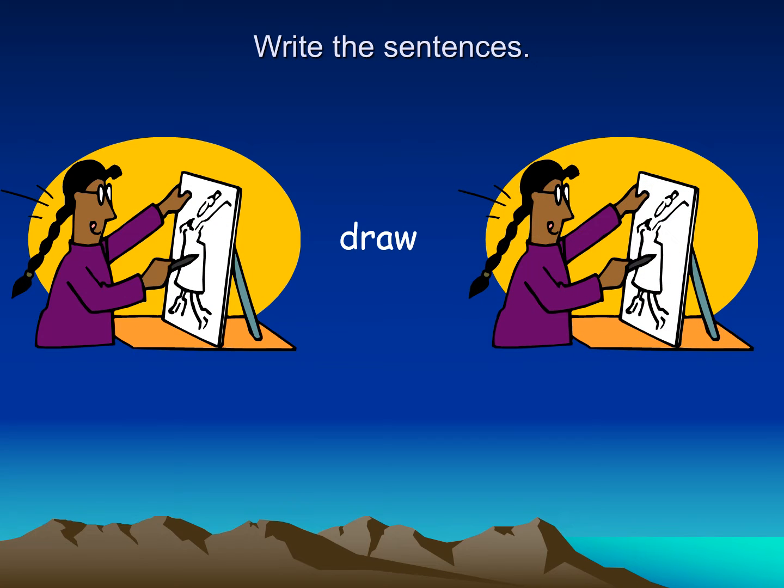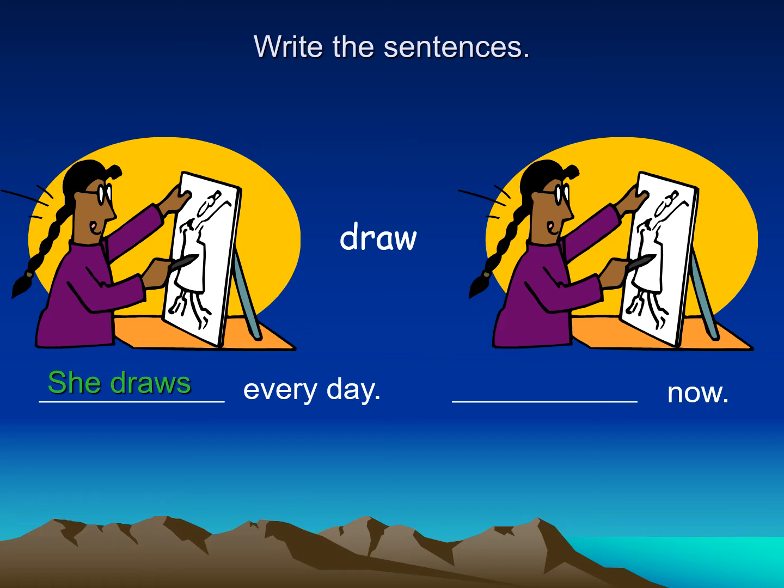What do you think about this one? I want to write the sentences. How can I use it? I'll say in the first one, she draws every day. But what about the next picture? I'm speaking about what she is doing right now. So she is drawing now. So I use the present simple when I speak about a habit or something she does every day. But I use the present continuous when I speak about what she is doing right now.